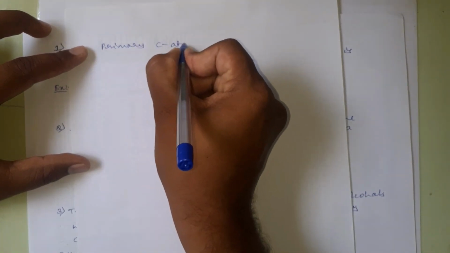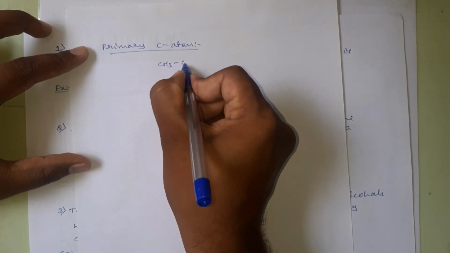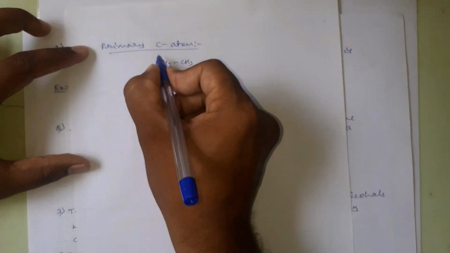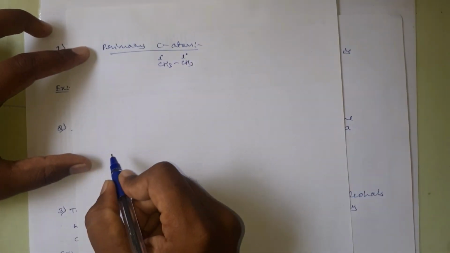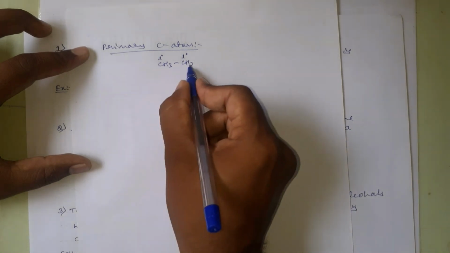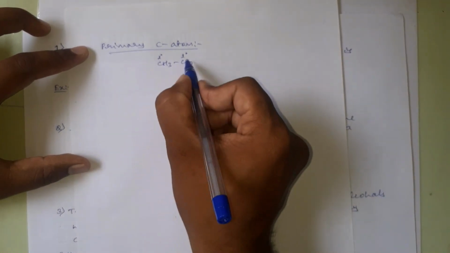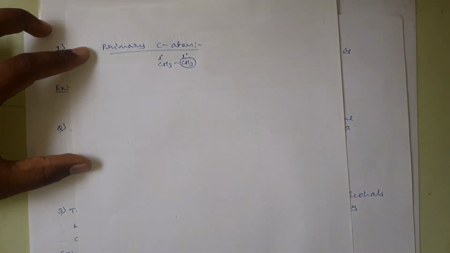Primary carbon atoms are those which are attached to only one other carbon atom. Here I will write this carbon atom is a primary and this one also as a primary carbon atom. These two carbon atoms are primary carbon atoms because each carbon atom is attached to only one other carbon atom.